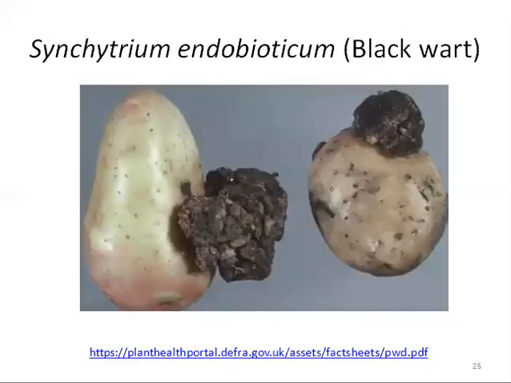Here you can see the black wart disease, which is caused on potatoes, and we have already discussed this.